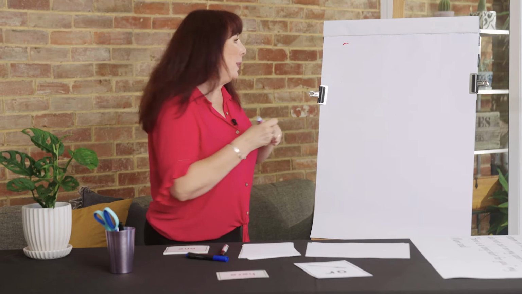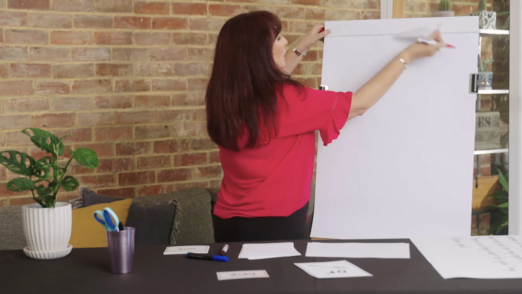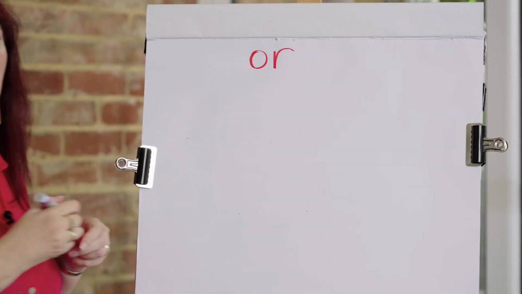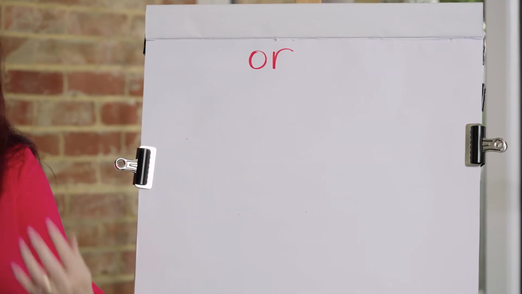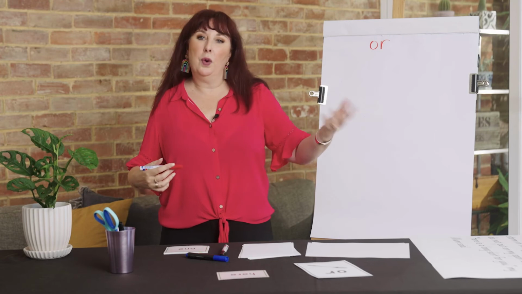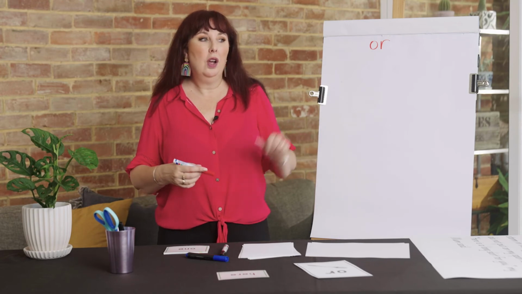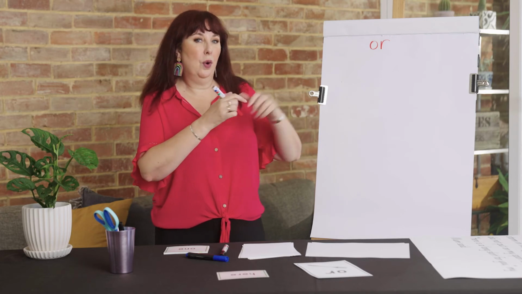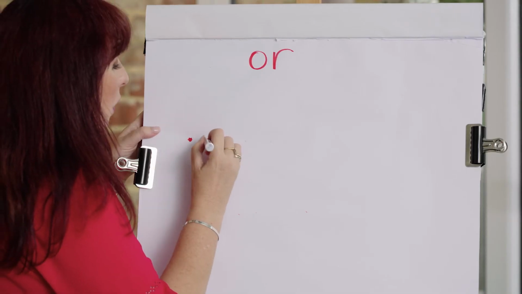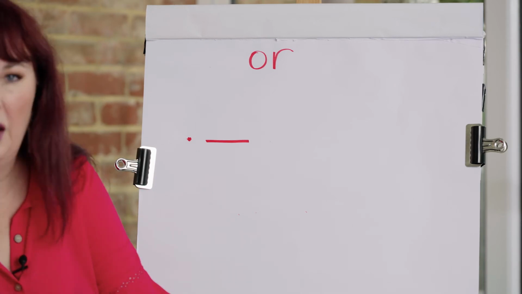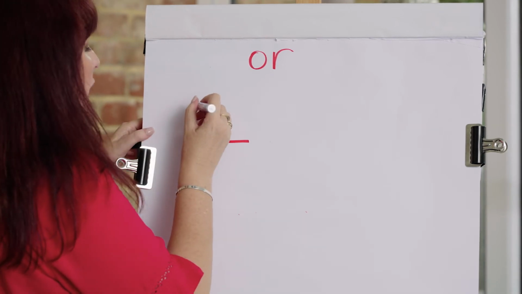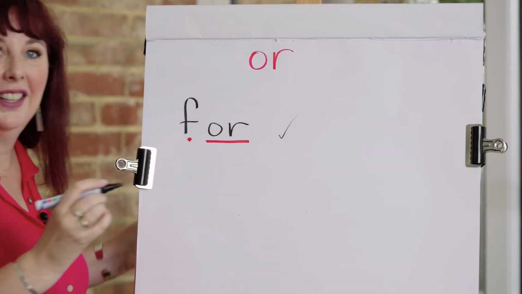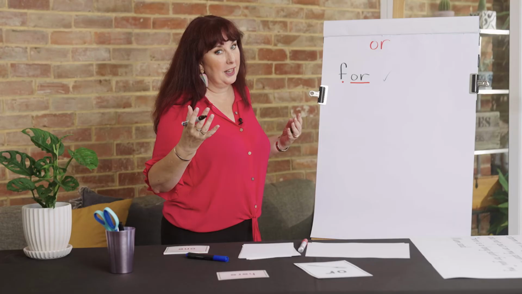Let's have a go at spelling some of these or words. So grab your pen and paper and up the top of your page, write or. Good job. So our first word is for. I made this for my family. For. Or. Say it with me. Or. Don't use my black. Or. Give yourselves a tick if you got it right. If you didn't, fix it up and change it.